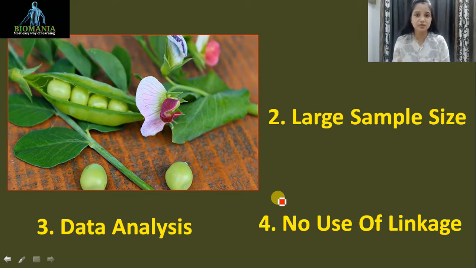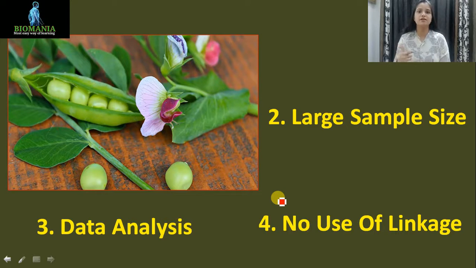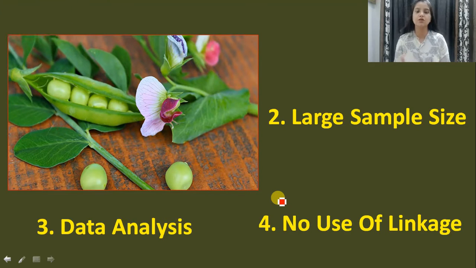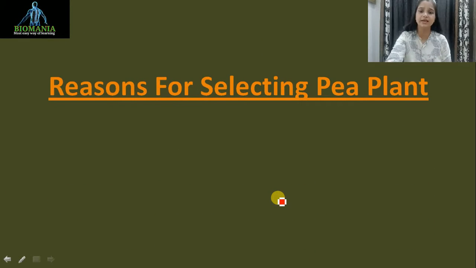So what were the reasons for his success? The first one is that he chose contrasting characters. Next is that he had a large sample size. It means he was working on so many plants, so he had too many results. And his data analysis is very simple and very correct. And then the fourth one is that there is no linkage. So these are the reasons why Mendel's work is very successful till date. We are still following it as it is, as he provided at that time.